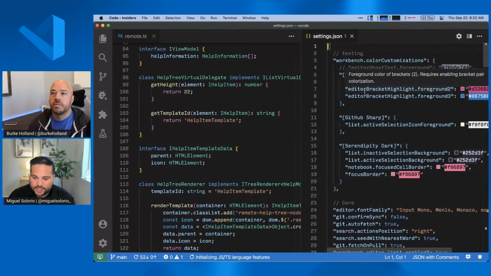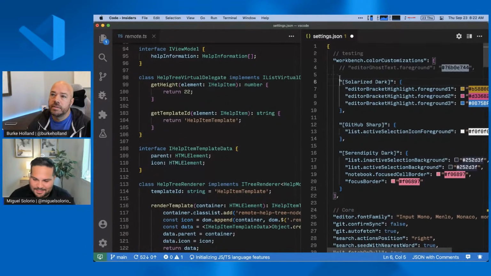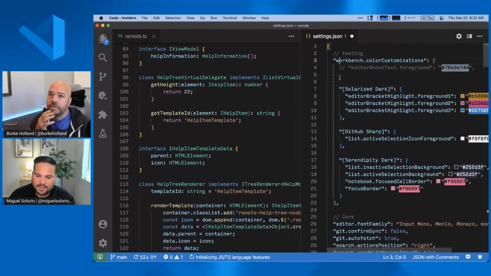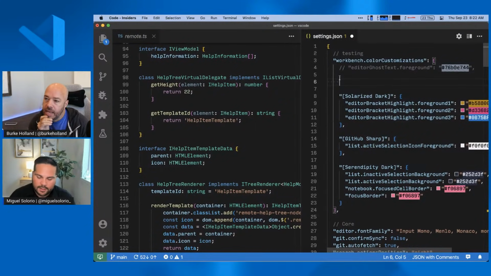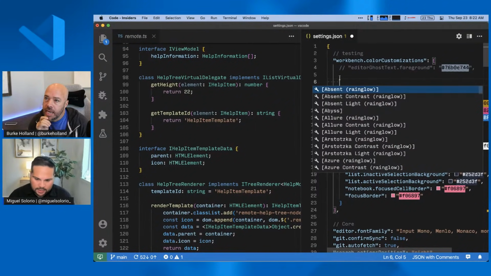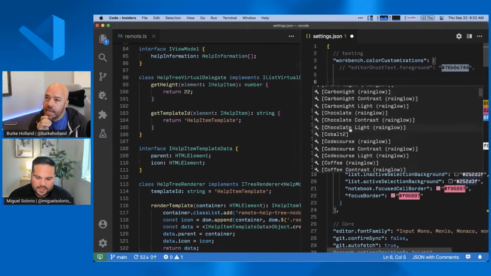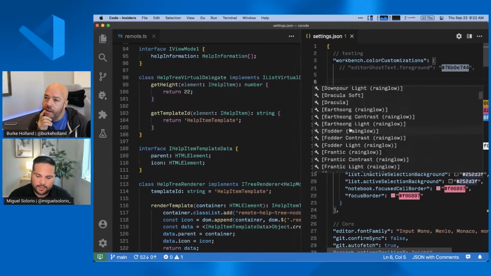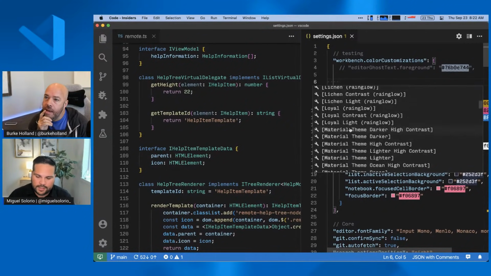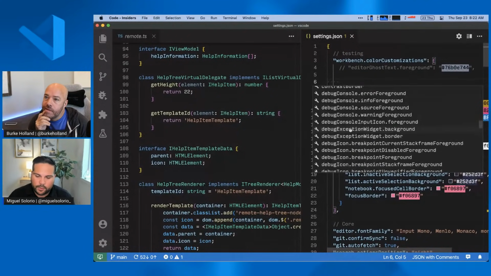Actually, I was looking at some of these other themes. If you go into your settings, there's this workbench color customizations option that you can go in and look at the different color tokens you have. So if you do control space, you can see all the different themes that you have in here that you can customize a color token just for a theme, or if you scroll down further, you get to see the rest of the themes in here as well.